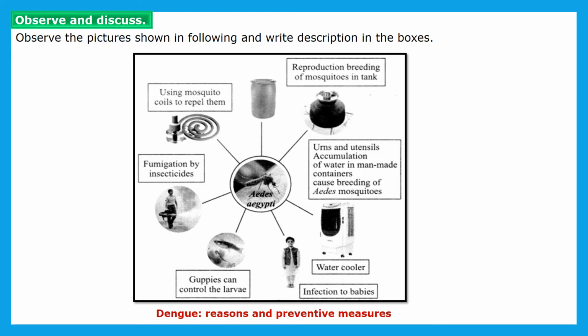Now next is, guppies can control the larvae. In stored water such as canals and rivers, we have to keep guppies. Guppy is a type of fish, and we will send these guppies into the water storage places, such as a river or canals. These guppies have the capacity to control the larvae, which are formed from the mosquito, so we can control dengue also.